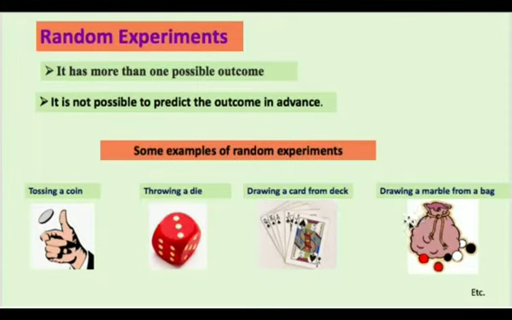So here again, this activity is a random experiment because we know there are this many marbles, and these are the possible outcomes, but we cannot predict in advance. You have observed that any experiment or activity which has more than one possible outcome, and one cannot predict it in advance, means we are dealing with a random experiment.